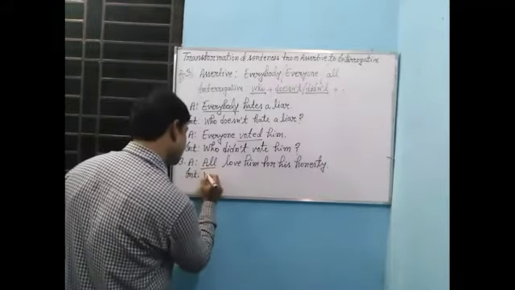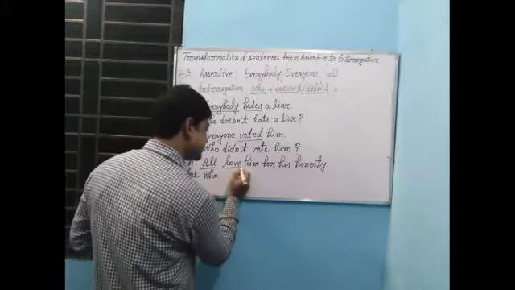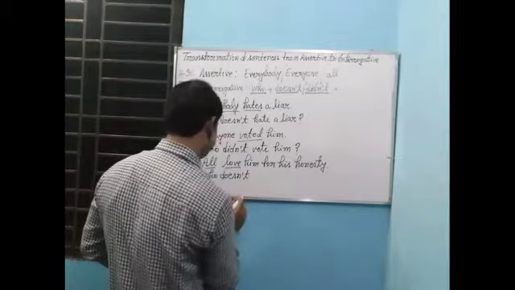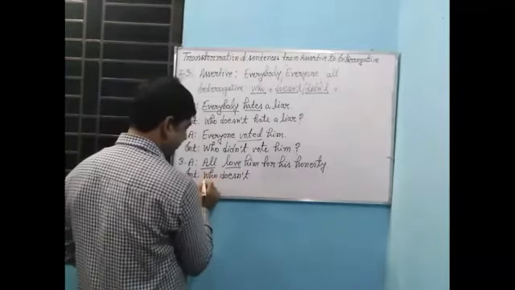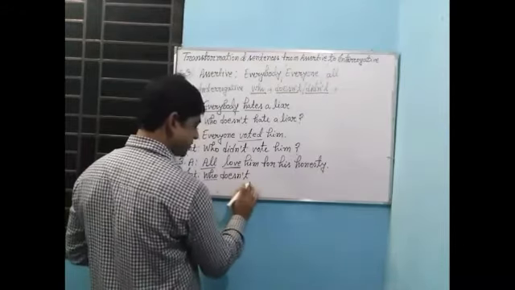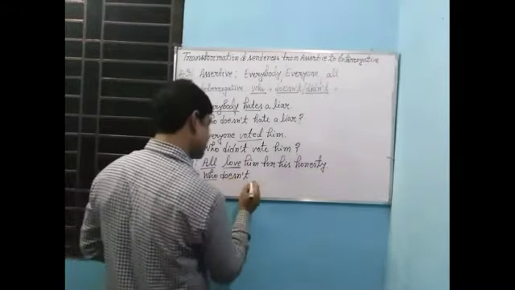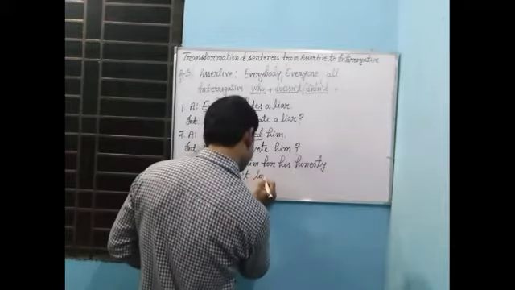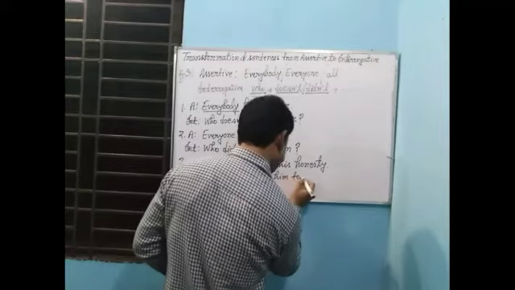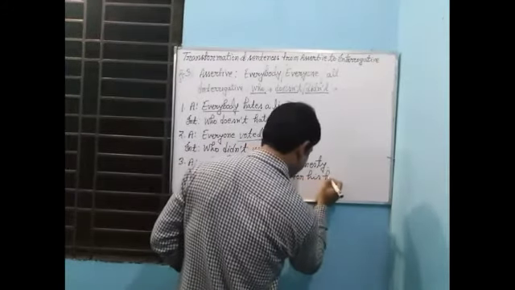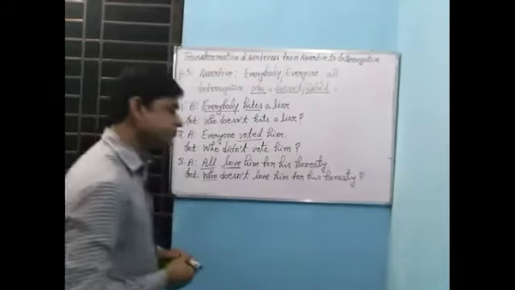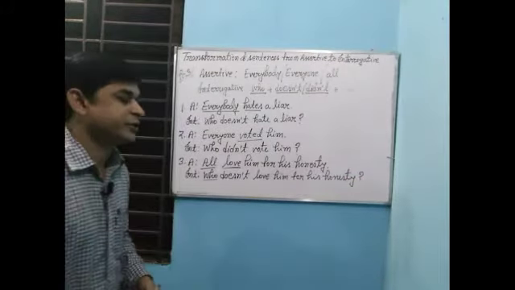Here in place of all you have to use who, then it is in present indefinite tense, that's why you have to use doesn't, then you have to use present form of verb, then other words of the sentence. Him for his honesty. Then note of interrogation. Who doesn't love him for his honesty?